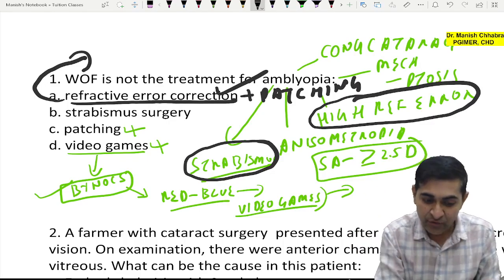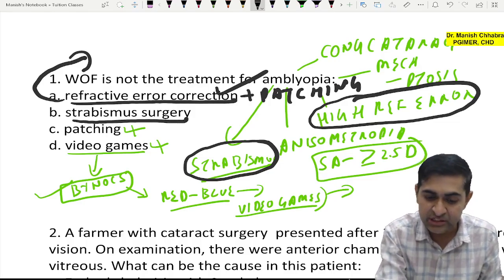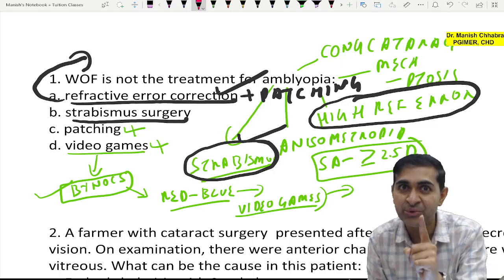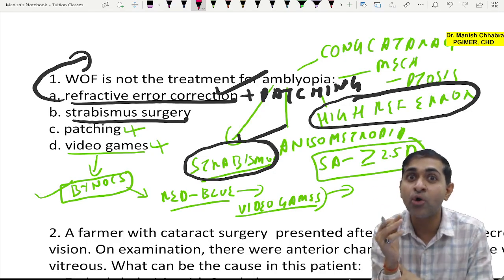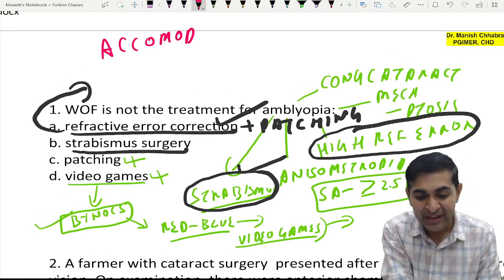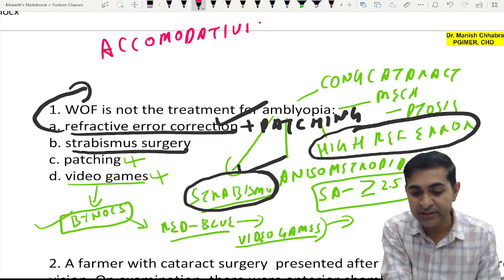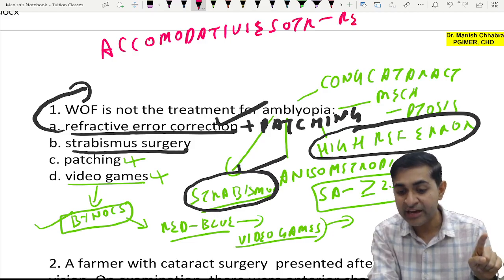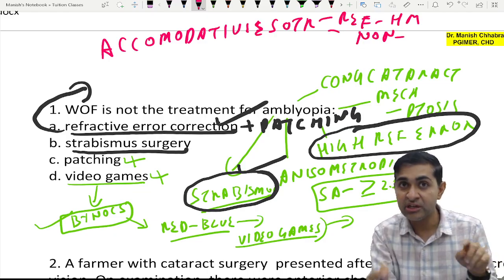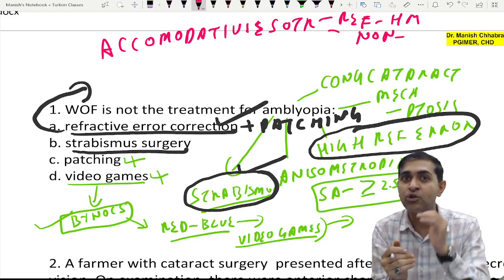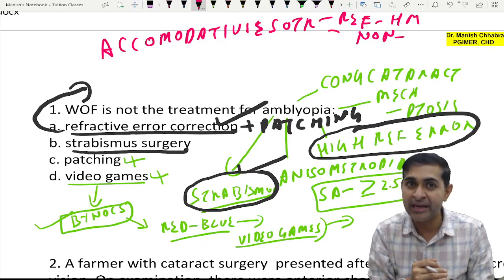Now we are left with strabismus surgery. You will say, sir, you have mentioned strabismus, so won't we correct strabismus? Mind you, strabismus is a very broad term. What if the patient has accommodative esotropia? Accommodative esotropia can be refractive, in which there is hypermetropia; non-refractive, in which there is a high AC/A ratio; or mixed, when there is hypermetropia as well as a high AC/A ratio.